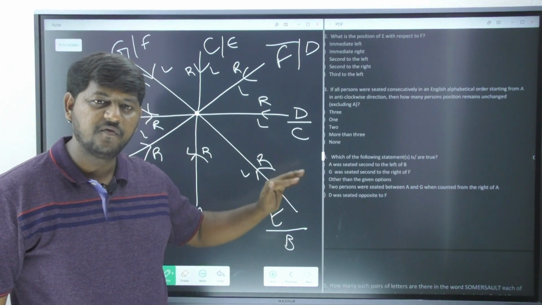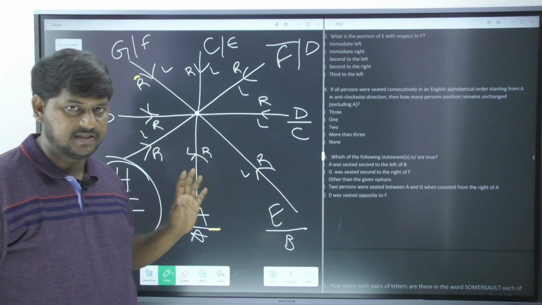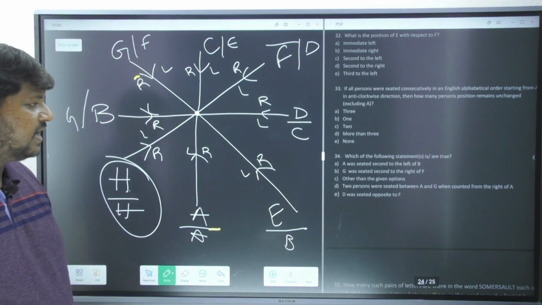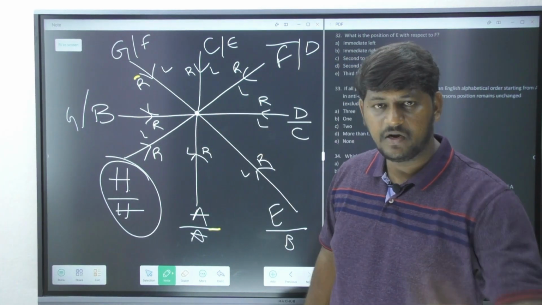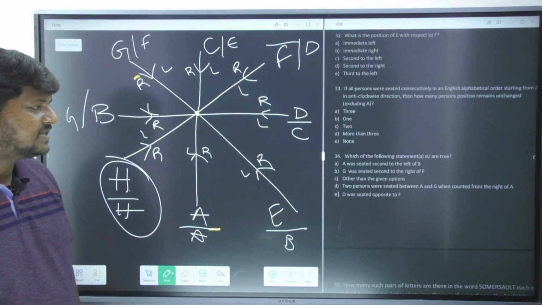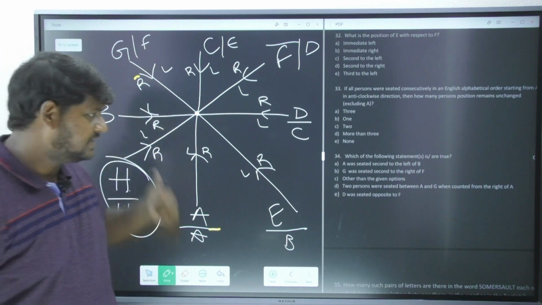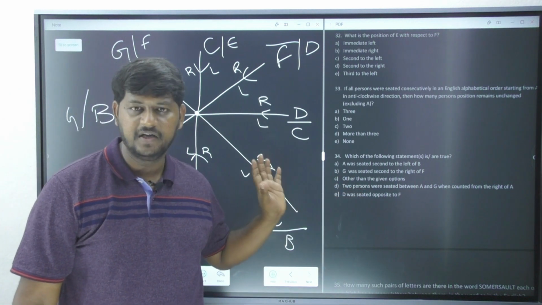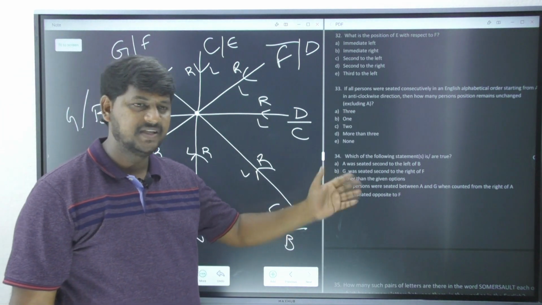Once you are moving forward to the questions, all the places went back to their original places. Remember that information. A was seated second to the left of B. Please observe here, second to the left of B, is A there? No. That is why it's not a true one. G was seated second to the right of F. Second to the right of F, do you see G? Yes. So my answer is option B. I don't have to worry about options C, D and E because we already received our answer. So don't waste your time by moving forward.